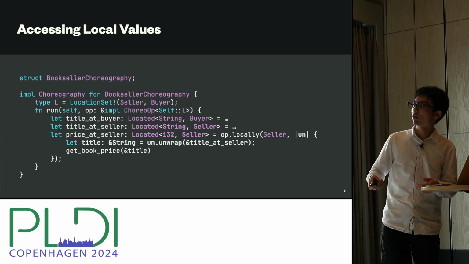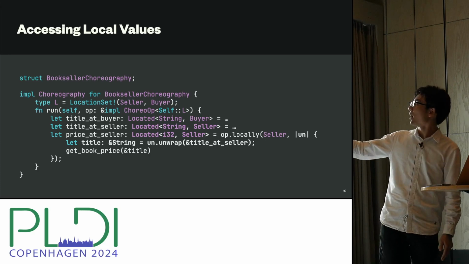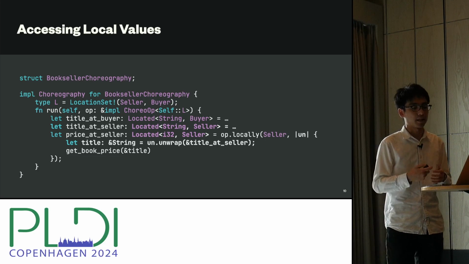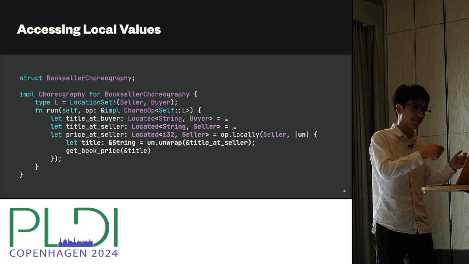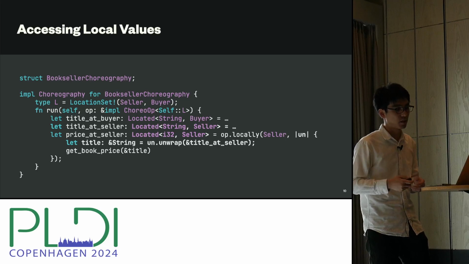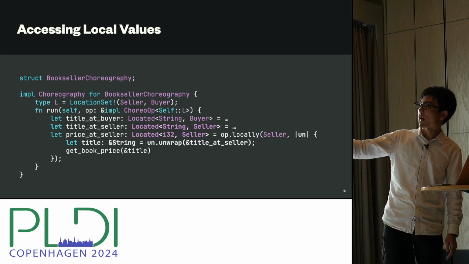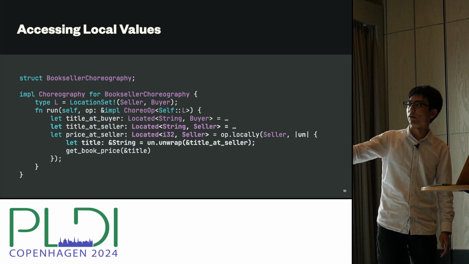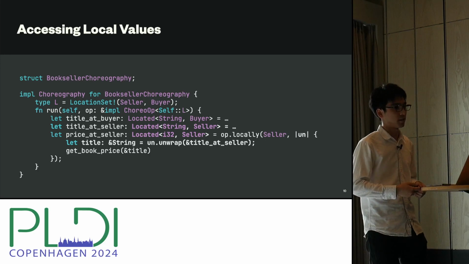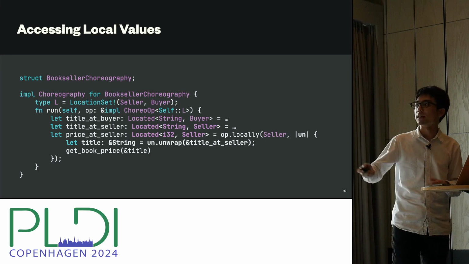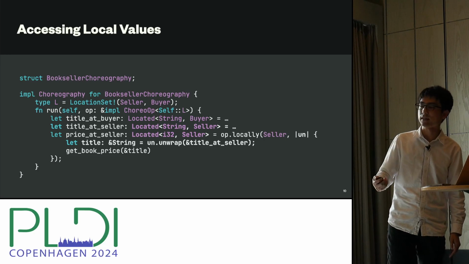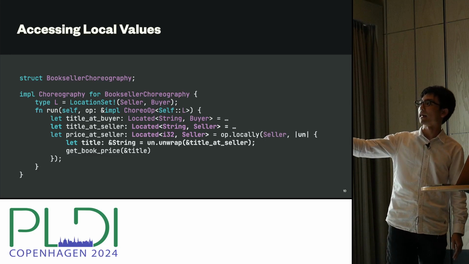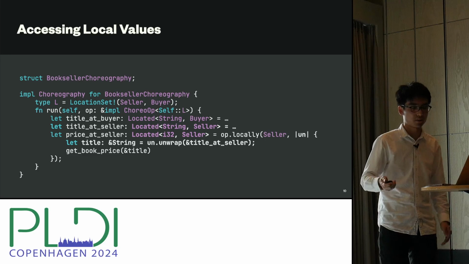OK, so once we move the data, the seller will be able to access the value inside its local computation. So when you do a local computation, we provide this un object, which we call the unwrapper. And this provides a capability to unwrap a located value into normal Rust values. So inside, we can use this unwrap method and provide this title at seller. And you can get the regular Rust string out of it, and you can use it however you want. So in this case, we are using this get book price that might do maybe a database lookup. And it'll return an integer. That's the price of the book.